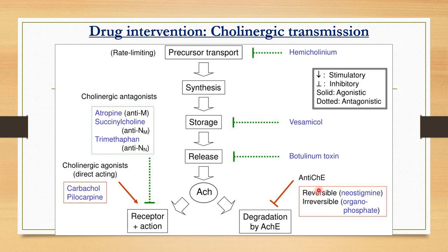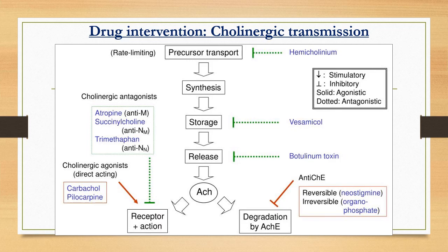By which these drugs will act as a parasympathomimetic drug, or parasympathetic stimulatory drugs or agonist drugs rather. So clear? So these are the various drugs that are acting at various levels across the cholinergic transmission. Okay. So this is all about the cholinergic drugs.